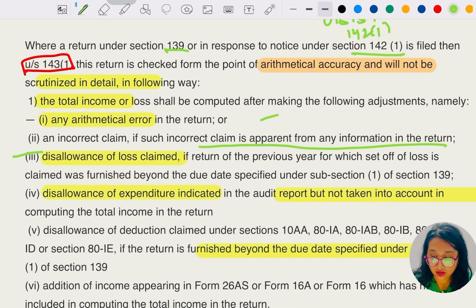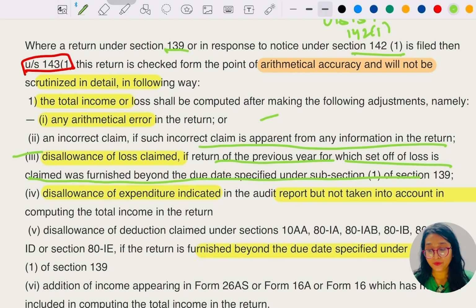If the return of the previous year for which the set off of loss has been claimed was furnished beyond the due date specified under subsection 1 of section 139, then there is disallowance of the expenditure and disallowance of the losses. Remember, the return of losses must be filed before the due date, otherwise set off and carry forward of the losses cannot be done. Remember what I told you about loss of return? Hope this point is clear to you.